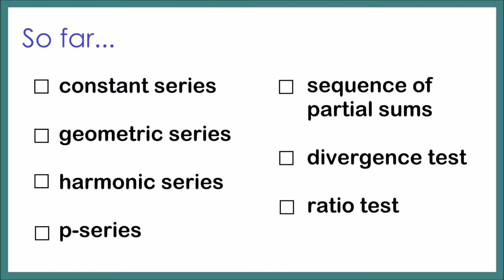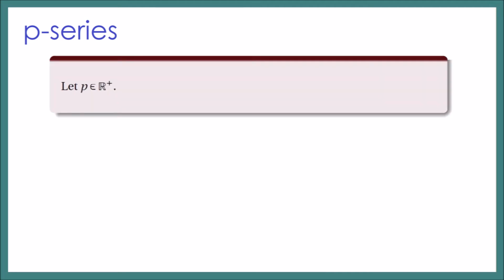We already know some special series. Those are the constant, geometric, and harmonic series. We also learned how to show if a series is convergent or divergent by using the definition, showing if the sequence of partial sums is divergent or convergent, or by using the divergence test to show if a series is divergent. In this lesson, we'll talk about another special type of series, which is what we call the p-series.